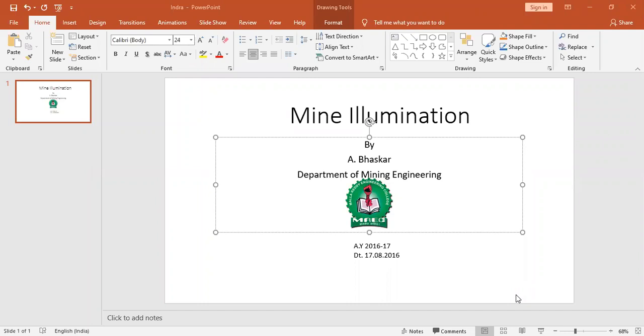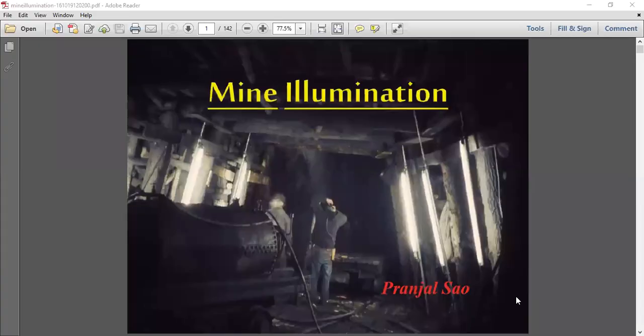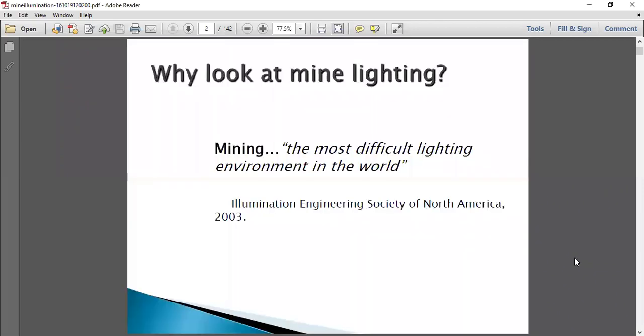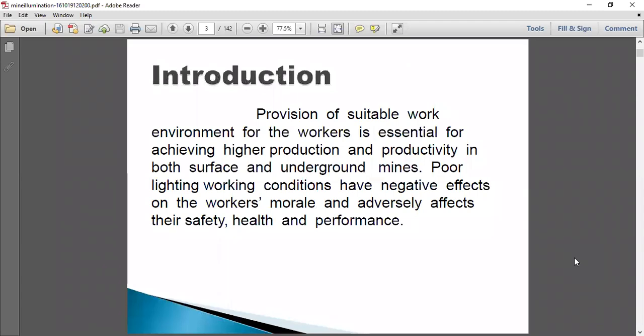In this class, we shall discuss the topic of mine illumination. In illumination, we shall talk about the conditions needed for the mine workers to work in the underground mines. So, coming to the introduction of mine illumination.